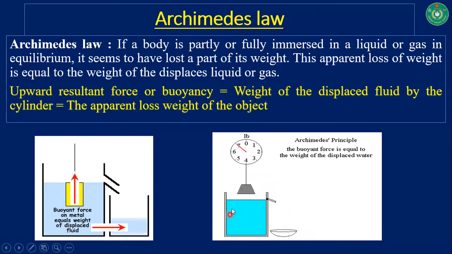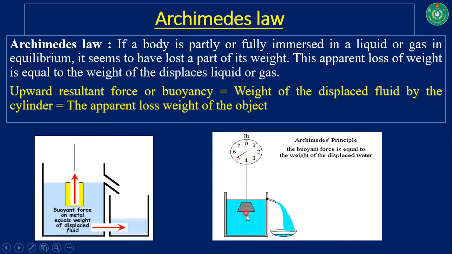It happens due to the submersion of this body inside the liquid. Also, you are observing here that the total weight, considered here in pounds, is decreasing, and the displaced water weighs 3 pounds and the body 4 pounds, but 3 plus 4 equals 7. So 7 is the total weight of this body when it is not submerged in water.